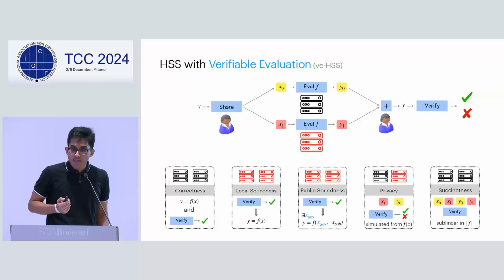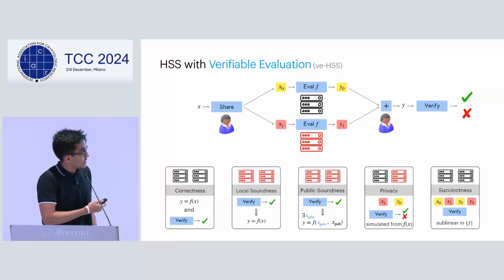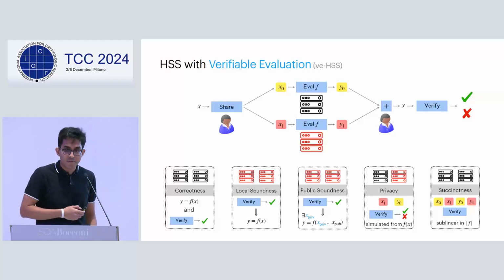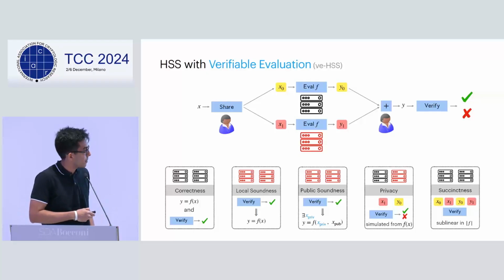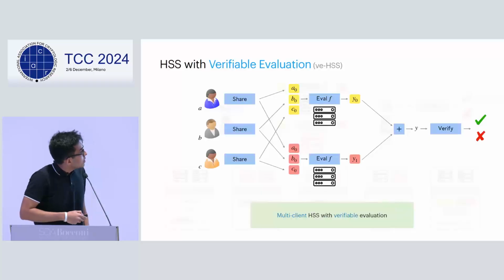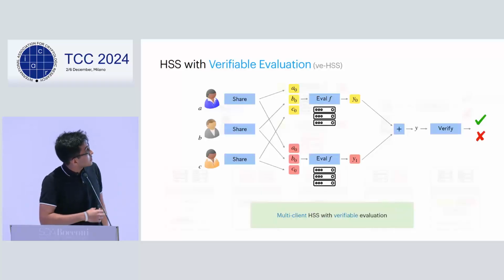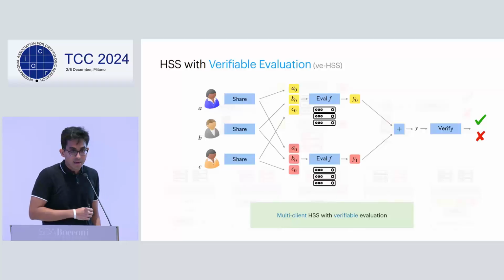Finally, we require succinctness, which basically says that the size of the input shares and output shares and the runtime of the verification must be sublinear in the size of the function being computed. So we can extend all these definitions to the multi-client setting too. And while we won't be touching much upon this aspect, the details are in the paper.